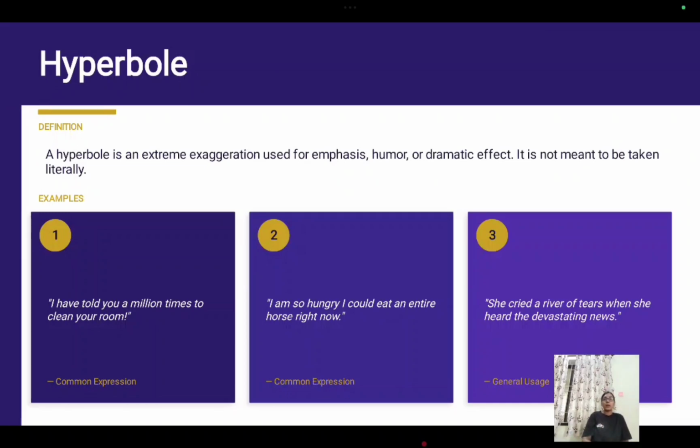I have told you a million times to clean your room. That is exaggerated there, right? Giving an emphasis there. She cried a river of tears when she heard the devastating news. So when you read this line, you are not simply reading it, but you feel that sadness. That is why we use hyperbole. That is why we use this exaggeration.